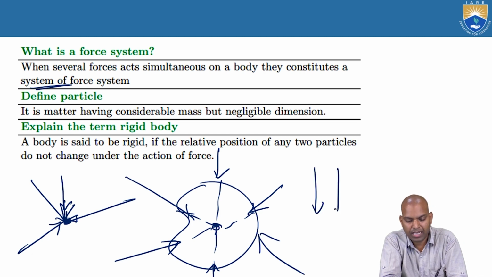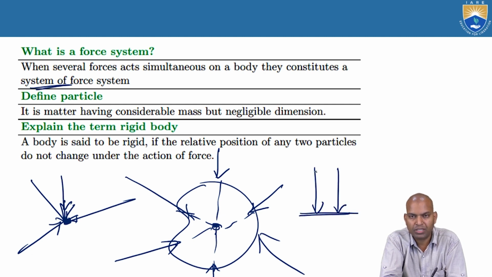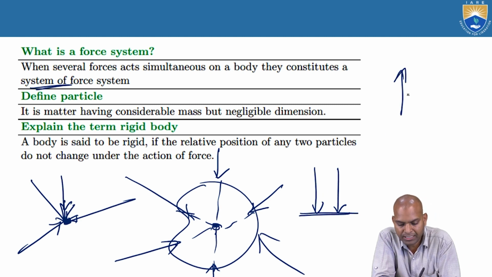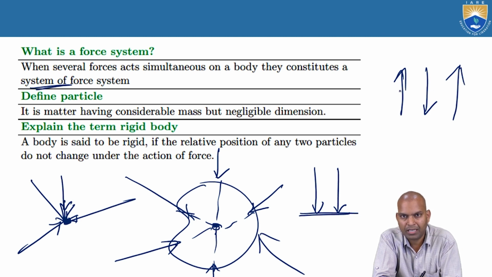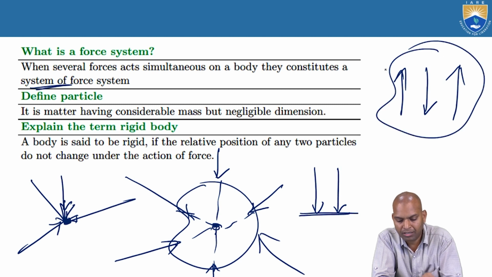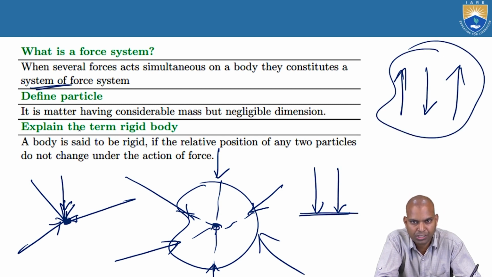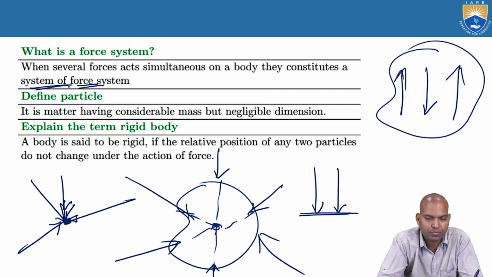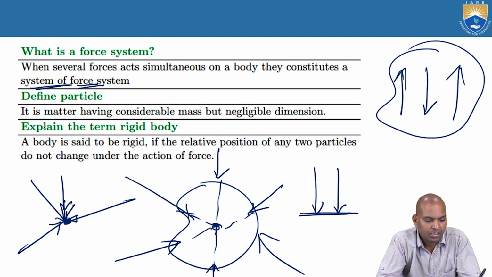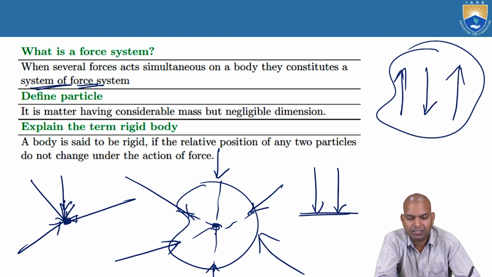Whereas the forces which are acting downwards on your body are known as parallel forces. If one is acting upwards and another one downward, it is unlike parallel, but on the same plane, then it is known as a coplanar unlike parallel force system. That is what the system of forces is all about. The next, what is the meaning of the particle? You understand what the definition of the particle is, which we studied?